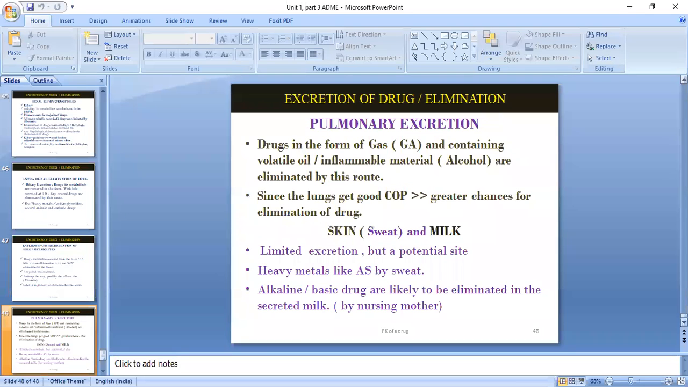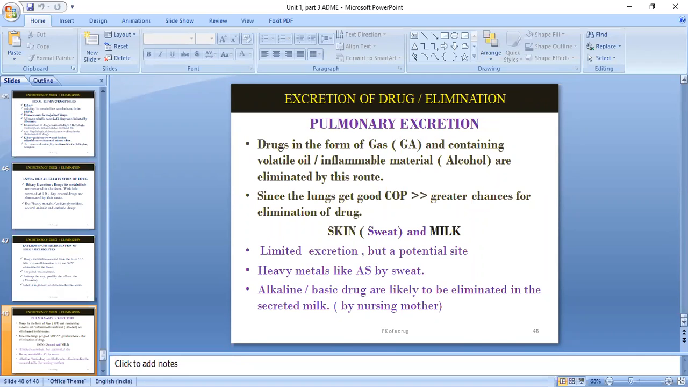Okay, then pulmonary excretion. Suppose some drugs like metered aerosols and all those things, and some sprays, nasal sprays, all those things. And those that are in the form of gas. Okay, they contain volatile oil, inflammable material. Okay, these are eliminated by this route. Okay, since the lungs get good cardiac output, there is a greater chance of elimination of drug.